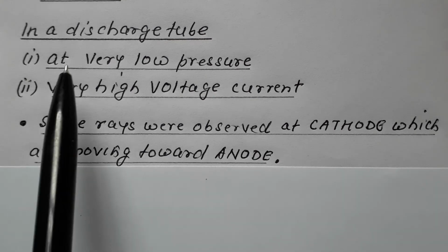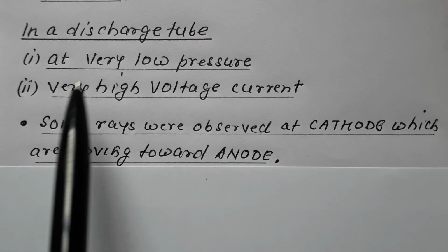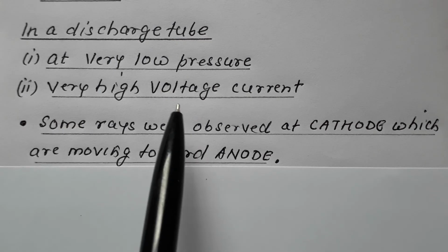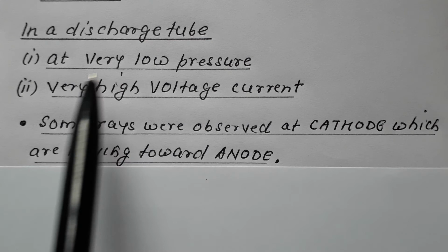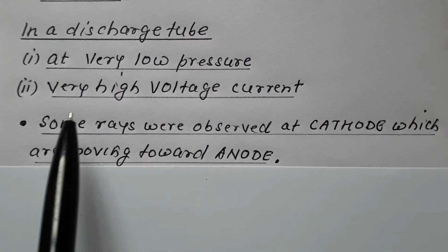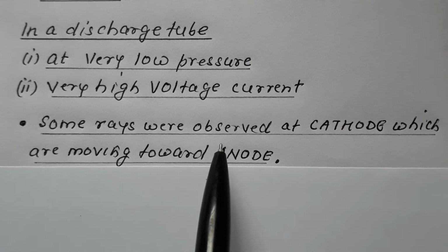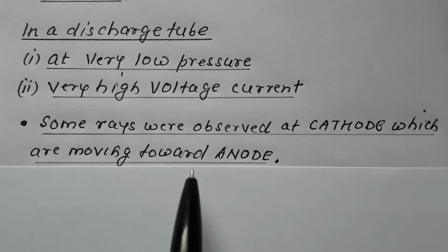So in a discharge tube at very low pressure and very high voltage, some rays were observed at cathode which were moving toward anode.